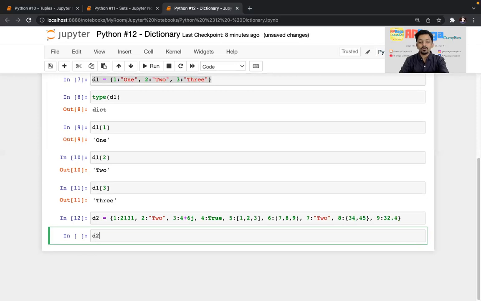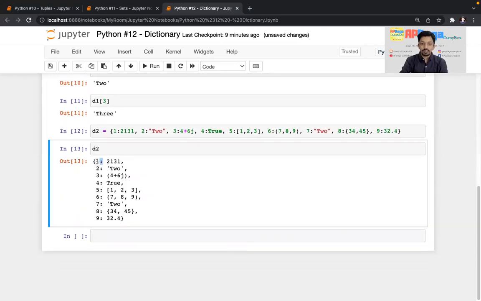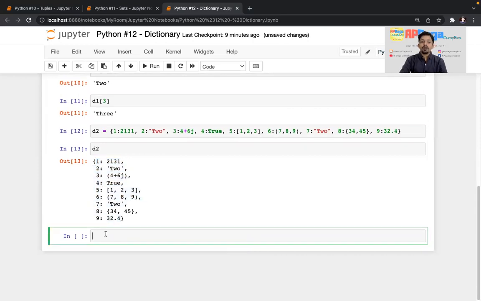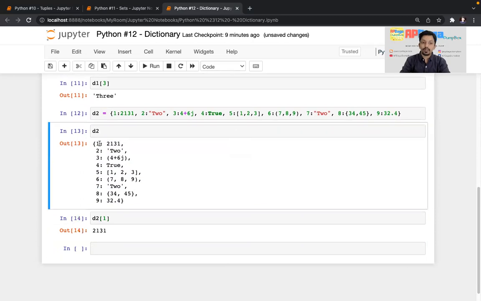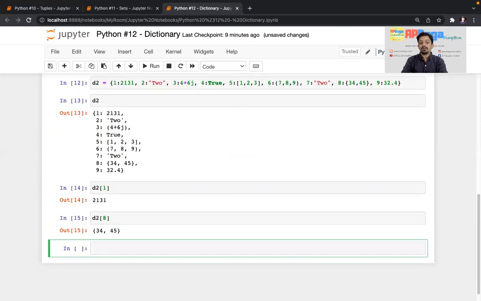If I print D2, see, before the colon whatever is there, those are the keys, and after the colon it is the value. So okay, there can be a dictionary within a dictionary, so a value can be a dictionary as well. I'll show you that. So if I do D2 of 1, it will return the value corresponding to the key 1. Similarly, D2 of 8, it will do that.